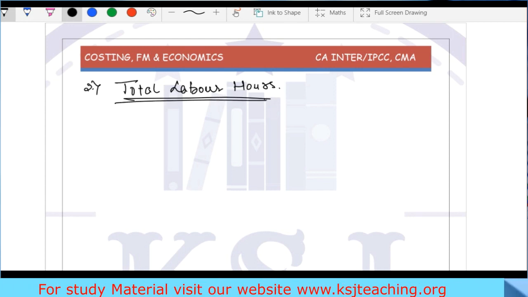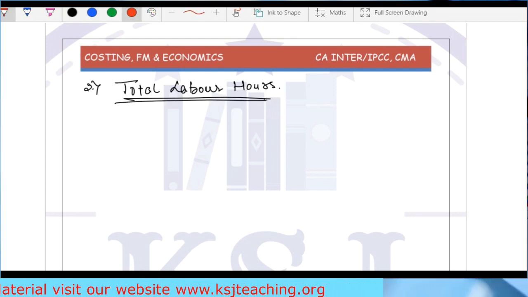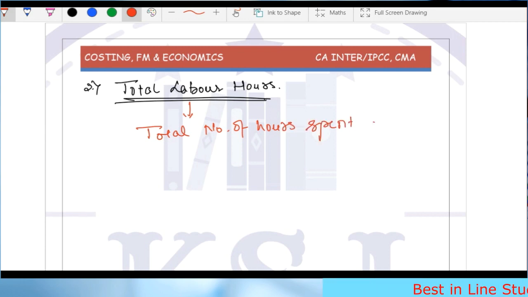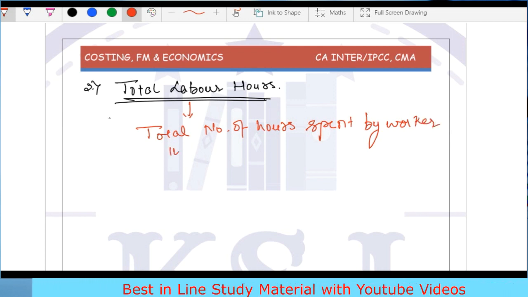Right? Now, what is this total labor hours? Total labor hours is the total number of hours spent by a worker inside the factory.